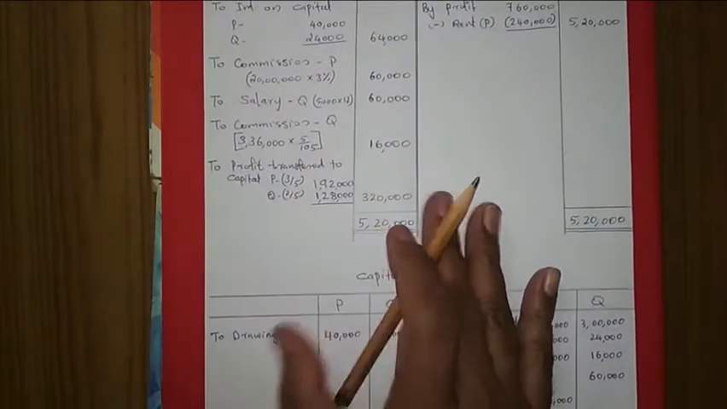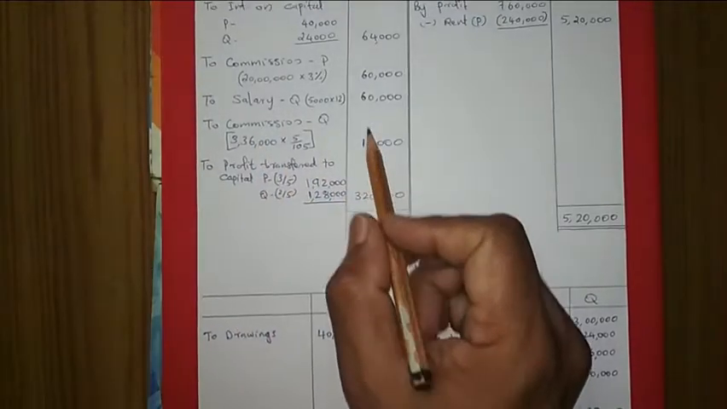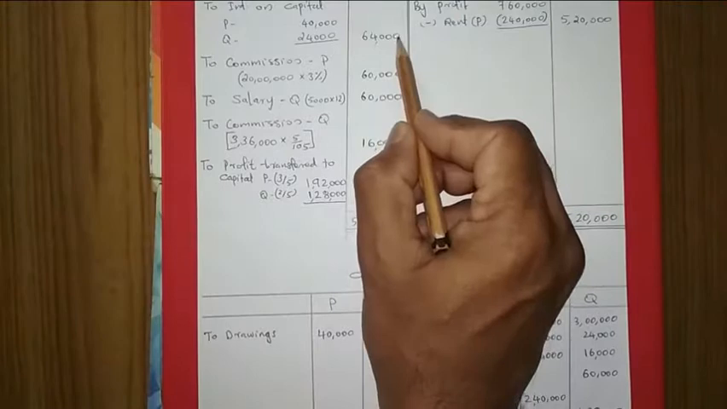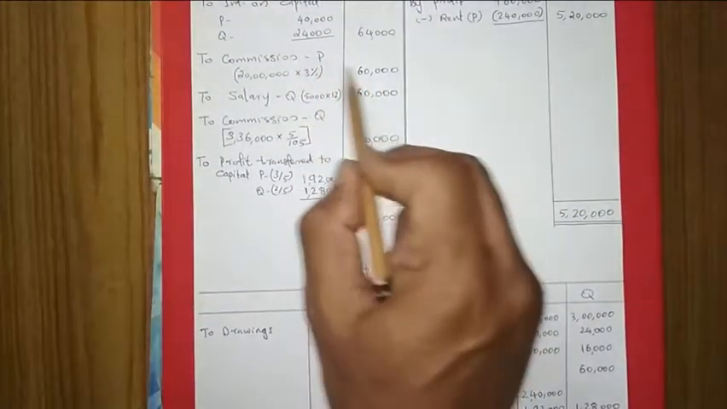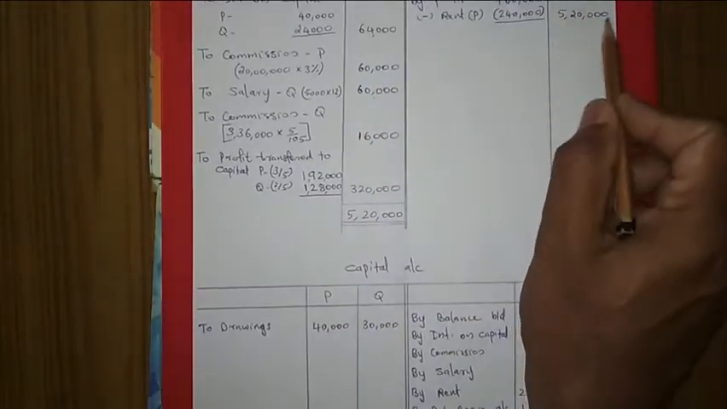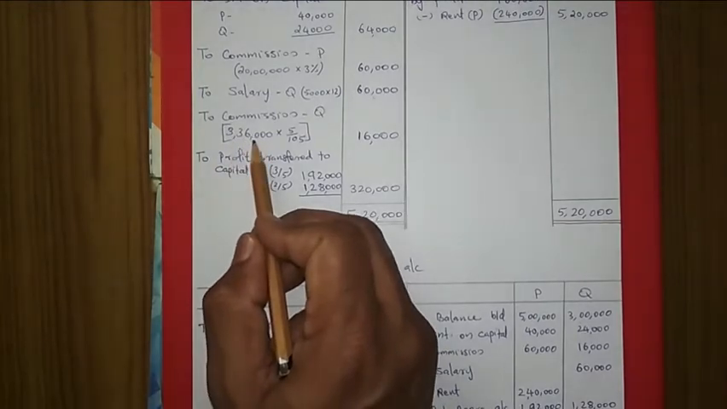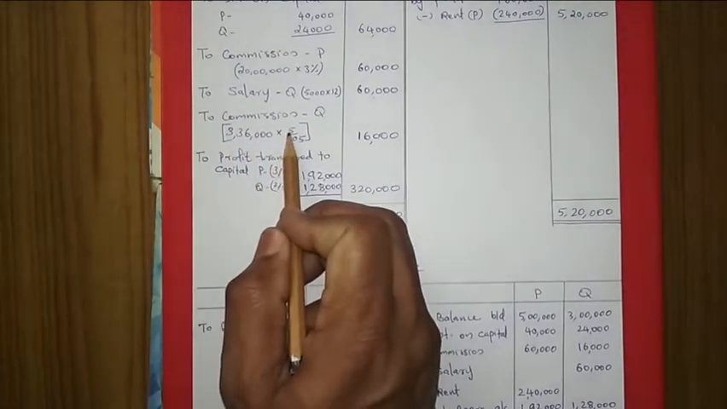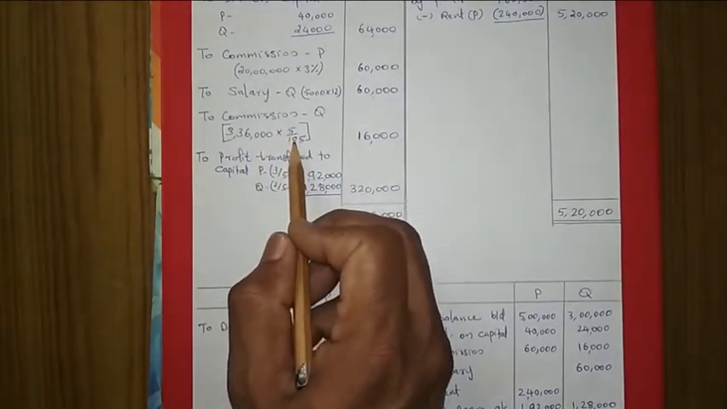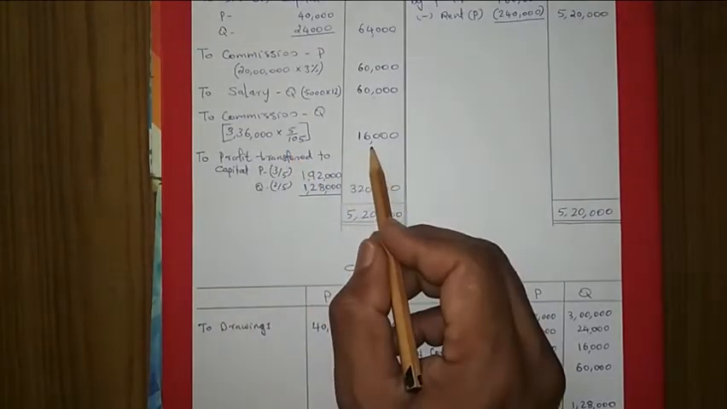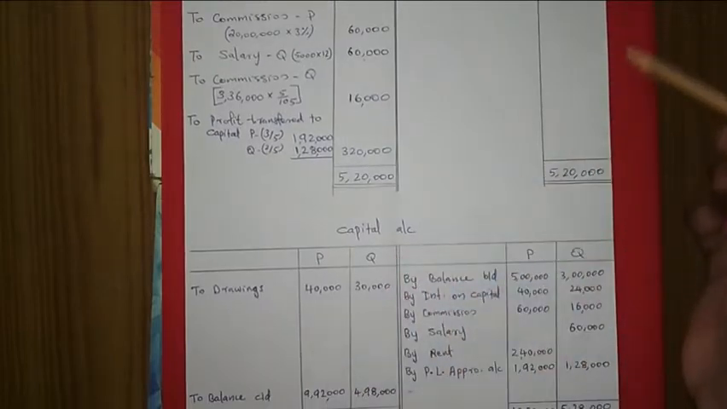Then Q's commission: the question is saying that it is on profit after interest on capital. So we subtract this, this salary also, and P's commission also, from this 5,20,000. Then the amount is 3,36,000. On this amount, 5% commission after charging such commission. That is why we take this amount into 5 upon 105. Then it is coming 16,000. Then after taking that one, we find the divisible profit.